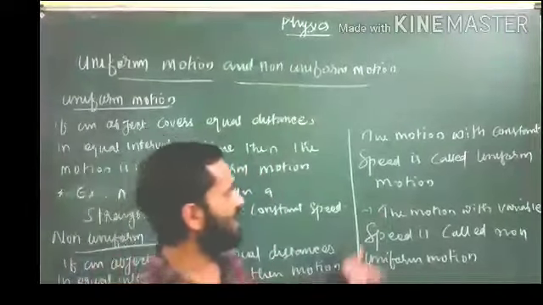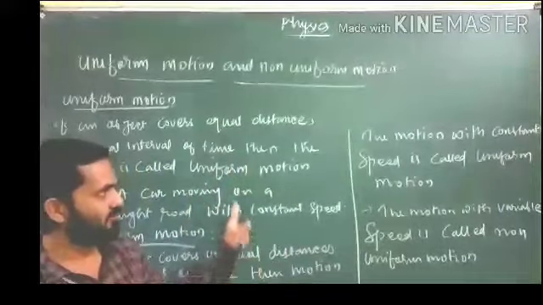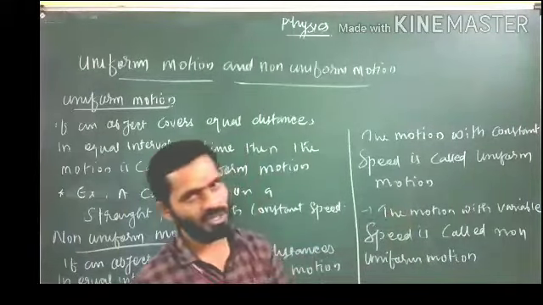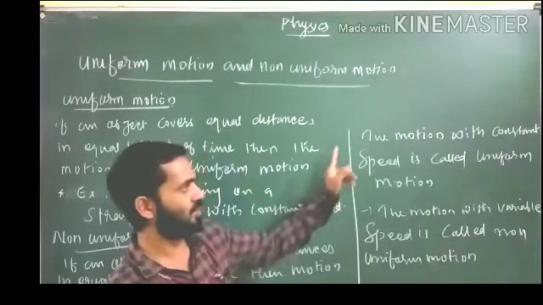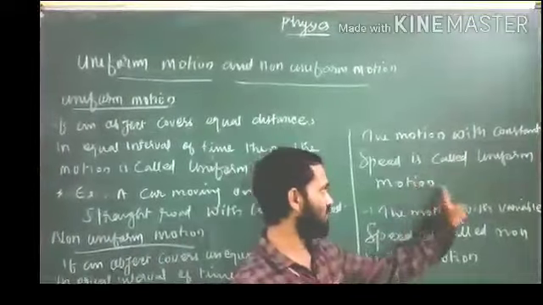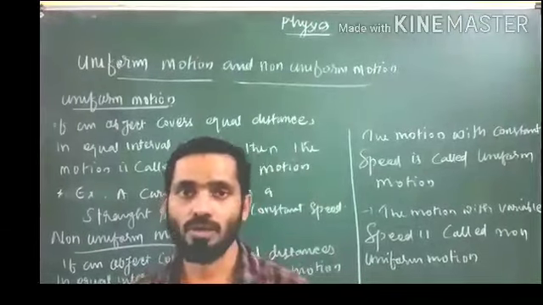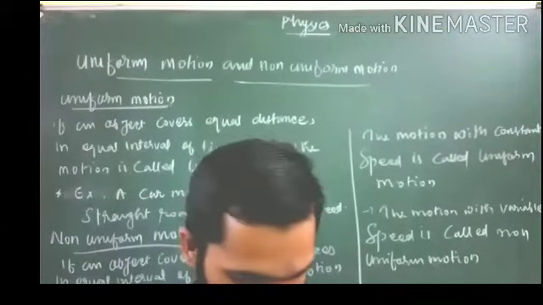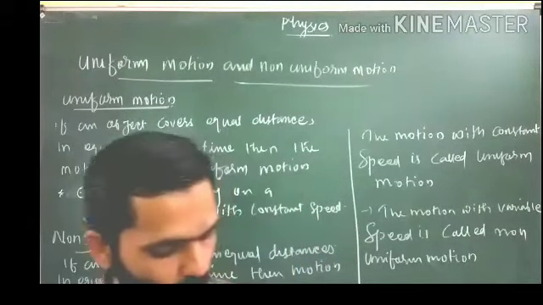So you can study these definitions also. After that you remember this also in the exam. If you are not remembering these required definitions, you can write these small definitions. The motion with the constant speed is called uniform motion. The motion with variable speed is called non-uniform motion. So this is about the uniform and the non-uniform motion.